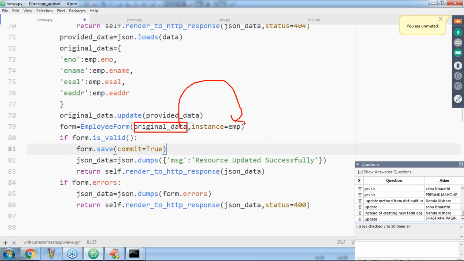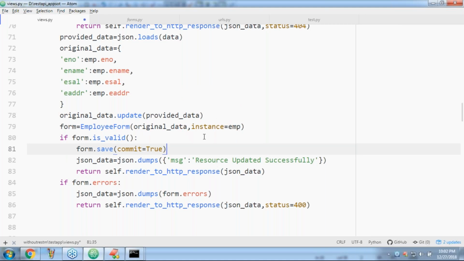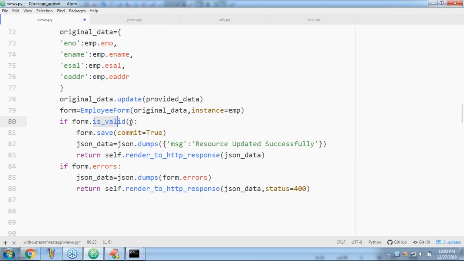If form dot is valid, sir, it is valid. Now save, resource updated successfully, return response. If any errors are there, resource not updated successfully. Like this, sir, I'm providing errors. Whichever errors come, that error information I'm sending directly to the partner application.